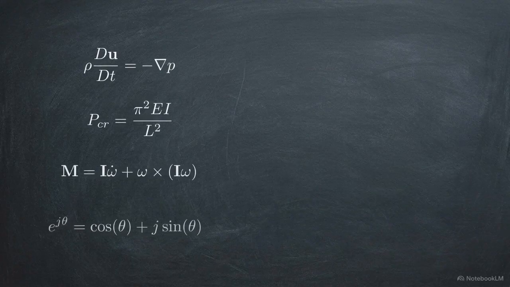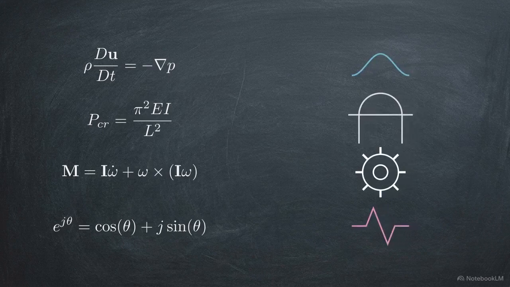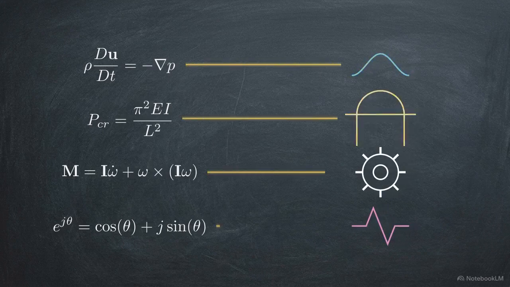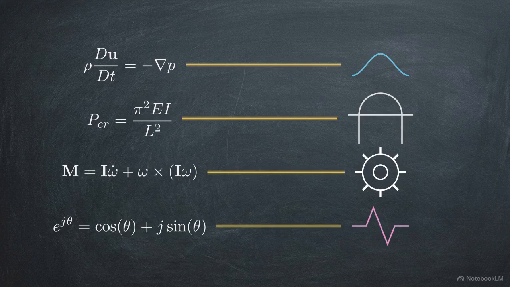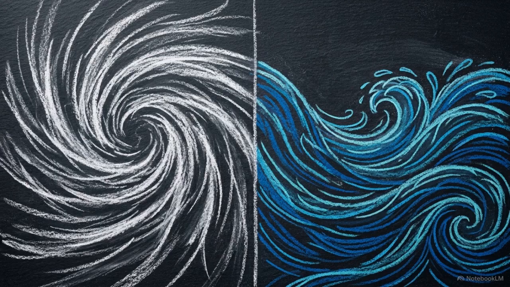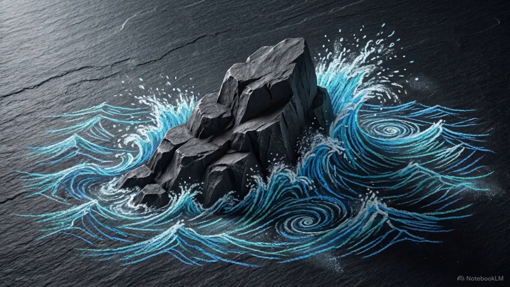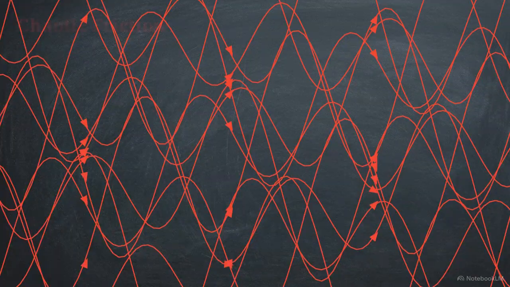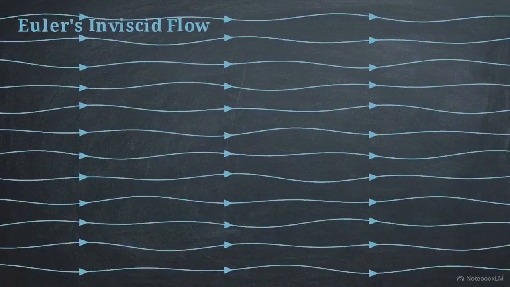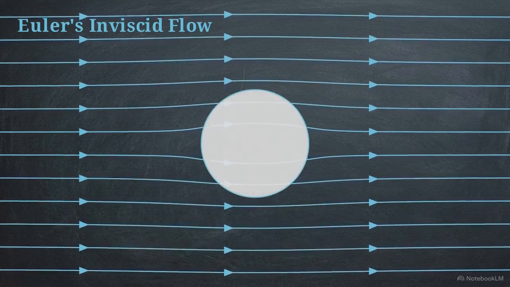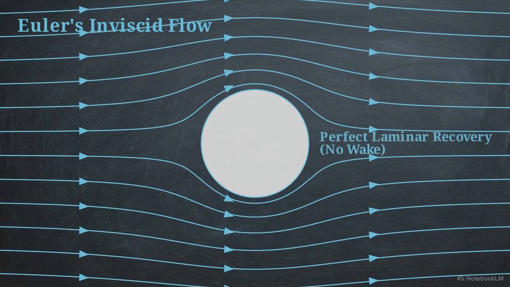Euler established the formal language for these domains, defining the rules that bridge abstract calculations with the behavior of the physical world. Consider the first of these pillars, fluids. In the real world, air and water are sticky. They generate friction and chaotic drag as they move. Euler bypassed this complexity by proposing a theoretical model called inviscid flow, which treats a fluid as if it has absolutely zero viscosity or friction.